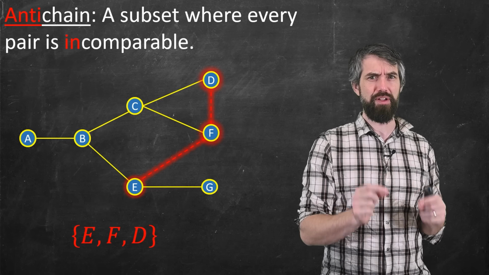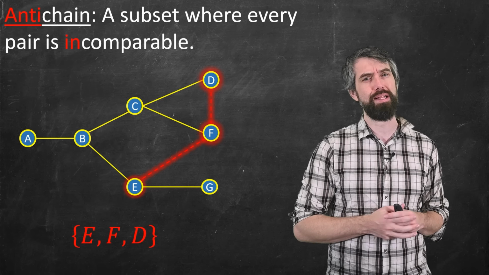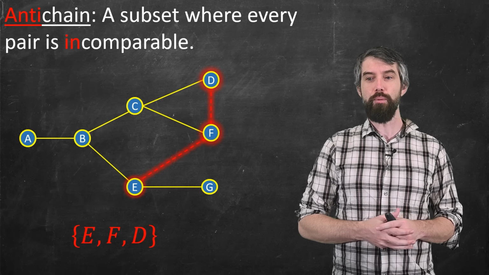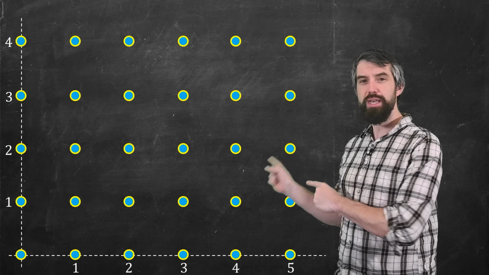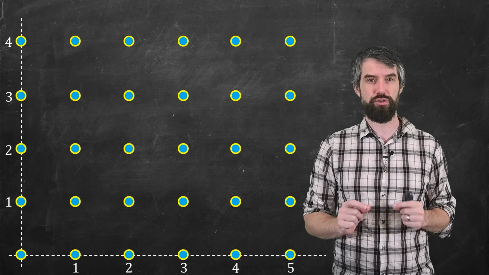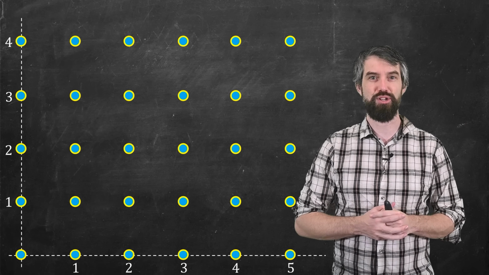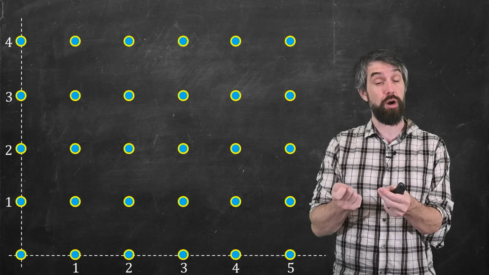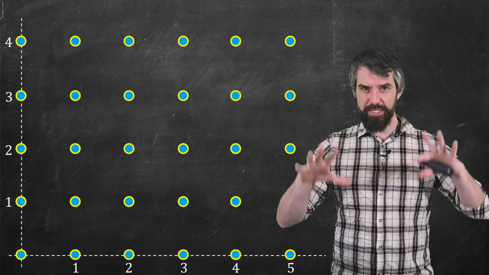Okay, so the example I've given you so far is this sort of pictorial example. Let's try to come up with a very concrete example. I want you to imagine the natural numbers cross with the natural numbers. This is kind of like 2-dimensional space, but I'm only considering pairs where the coordinates are both natural numbers. So this is a set.